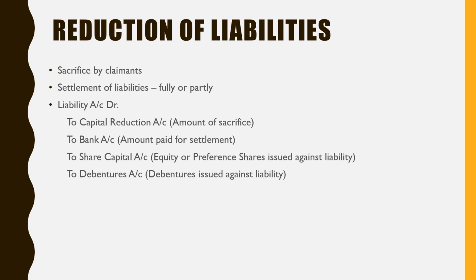So what entry should be passed? Whatever liability you are going to reduce, or you are going to repay, you are going to settle, that will be debited. It may be debentures, it may be creditors, it may be preference shareholders, right?